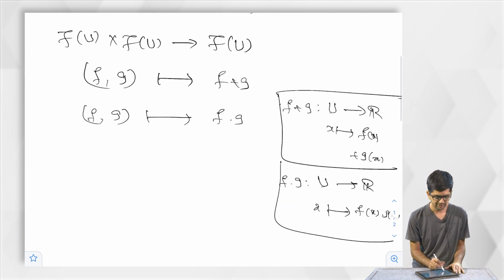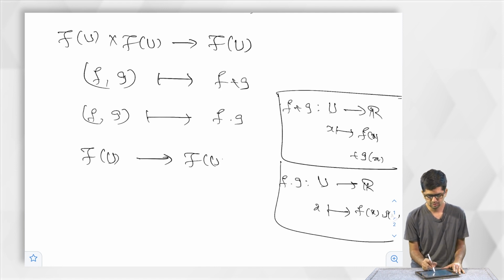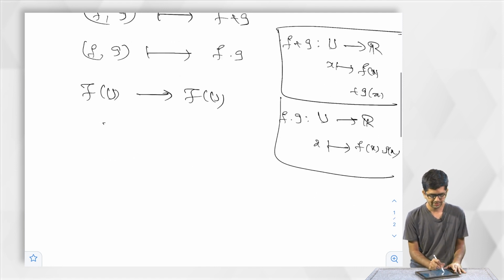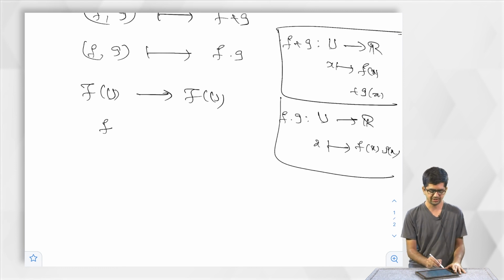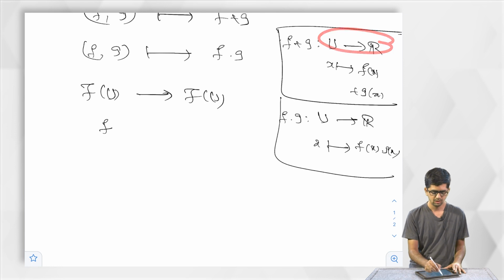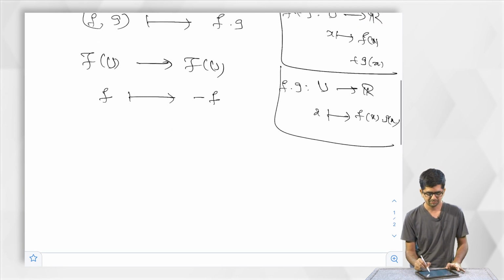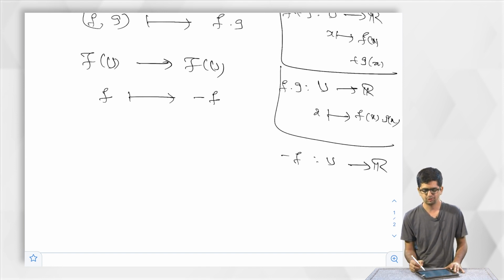And one can talk about the additive inverse. Given an element f in F of U, which is a map from U to R, for this we assign minus f. What should minus f be? It should map from U to R, taking x and sending it to minus of f of x.